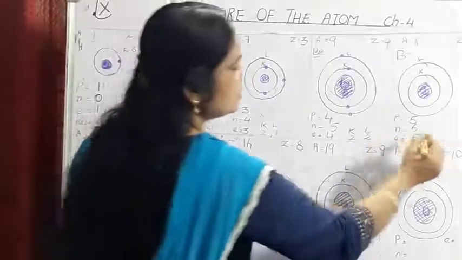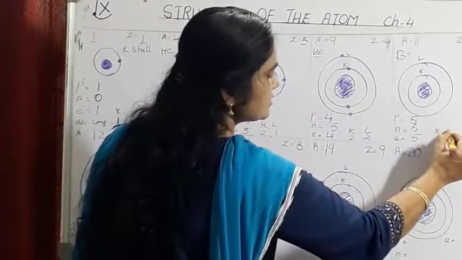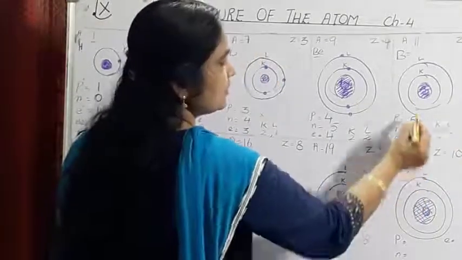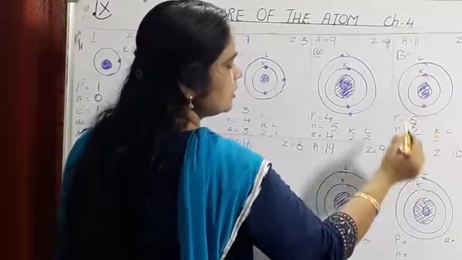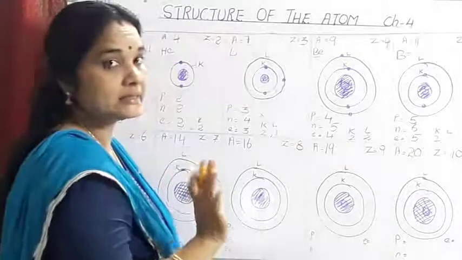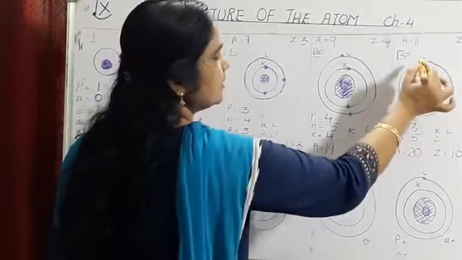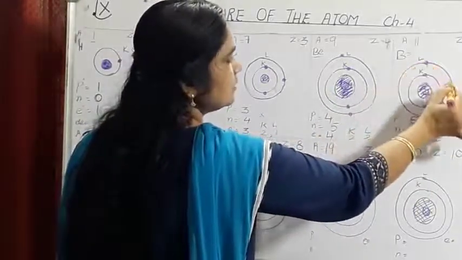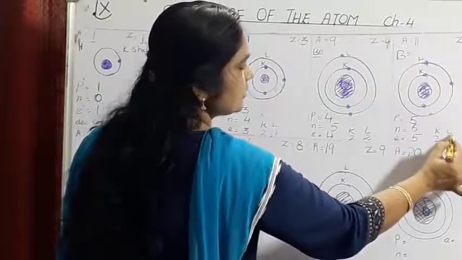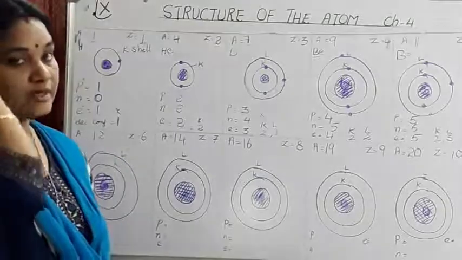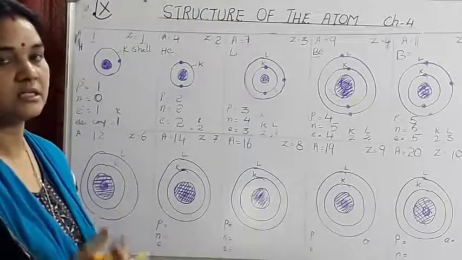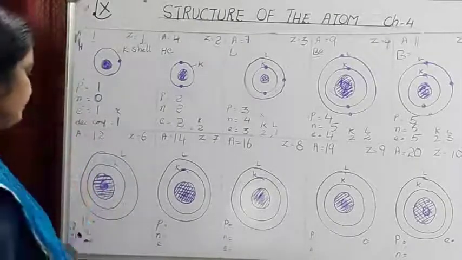How will you write the electronic configuration? Write the shells in this order, K and L. Out of 5, what is the maximum number of electrons in the K shell? 2. Right, here 2. So 5 minus 2, how many is remaining? 3. So 3 electrons you can accommodate in the L shell. So 1, 2 and 3. So the electronic configuration of boron will be 2, 3. So when you add 2 plus 3 you will get 5. So 5 is the atomic number, that is element number 5, that is boron.